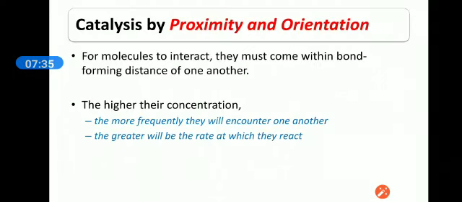First come first. First of all, we describe catalysis by proximity. In the book, it's written as catalysis by proximity, but in fact, we should call it catalysis by proximity and orientation. As a general rule, we all know that for molecules to interact with each other, they must come within a bond forming distance of one another. The higher the concentration, the more frequently they will encounter one another, the greater will be the rate at which they react.